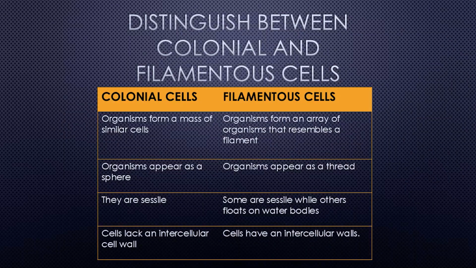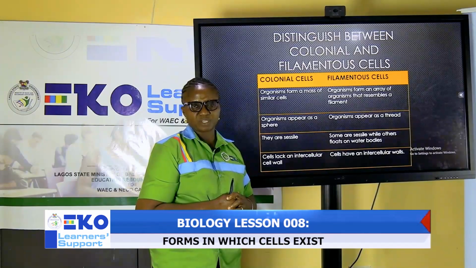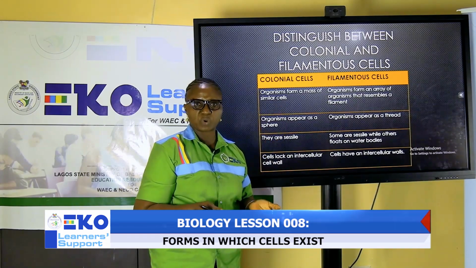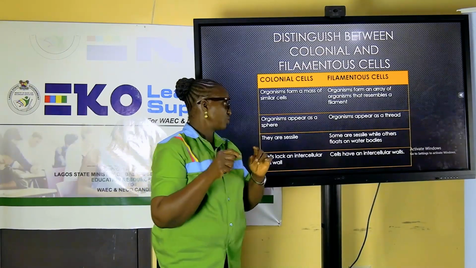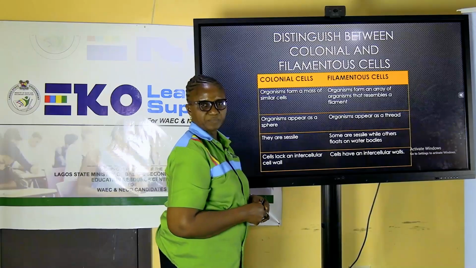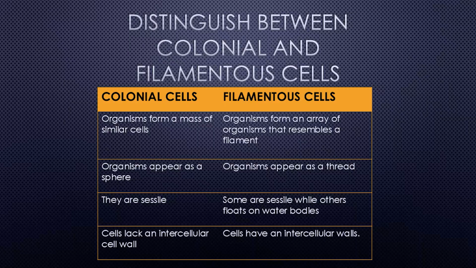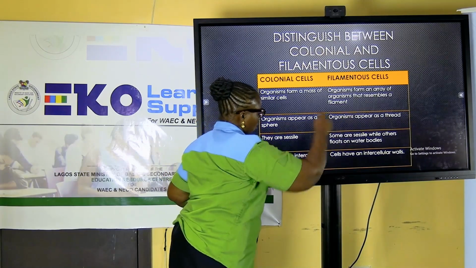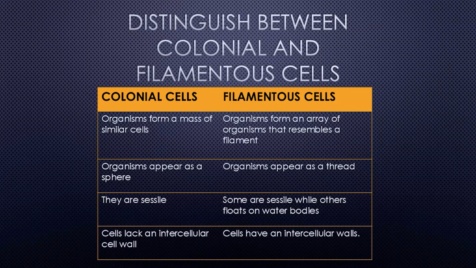In a tabular form, examination bodies like testing students' knowledge concerning this. Supposing you are asked to write a simple question: differentiate between colonial and filamentous cells. If they are asking in a tabular form, my dear, you need to put a table. So I have done these differences in a tabular form. Colonial cells, and on the other side, filamentous cells. When you are working on a table like this, examination bodies expect you to draw a table and discuss your point across the board. For example, organisms under colonial form a mass of similar cells.